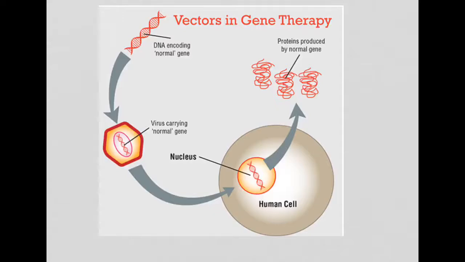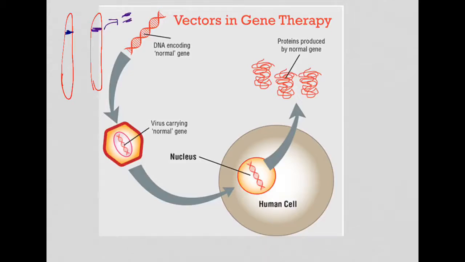Suppose we have a defective gene. Suppose this is your defective gene in a cell, okay? An individual is suffering from a disease due to a defect in this particular gene. So what is done in gene therapy? The gene from a healthy cell is taken out, okay? Suppose this is the color of the healthy gene. This will be cut out.